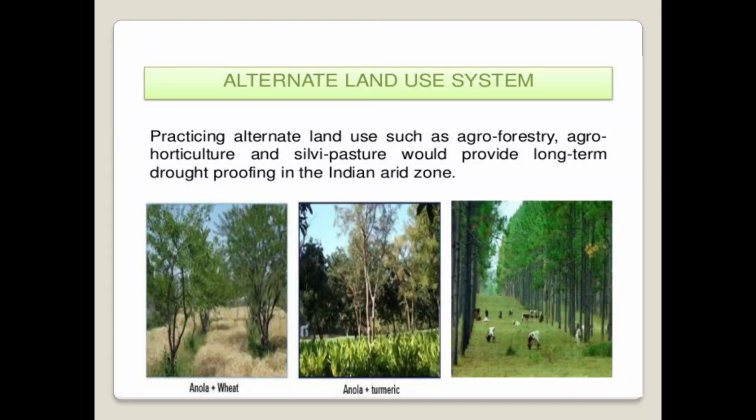For example, there are some cropping systems such as aonla plus fit, then aonla plus turmeric. These are the cropping systems which are adopted under the alternate land use system for better management of drought in a rain-fed condition.